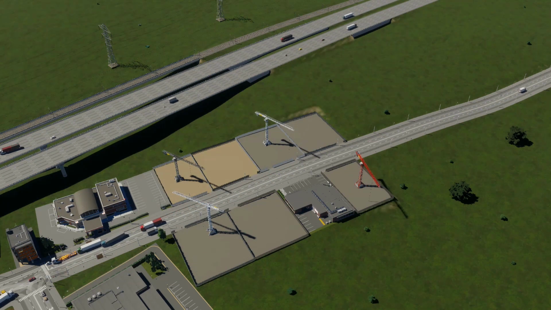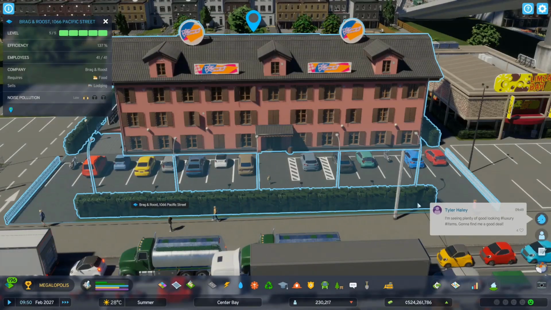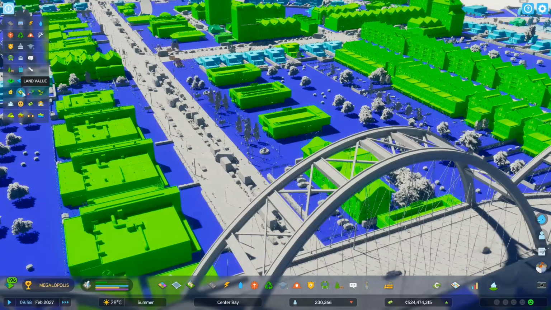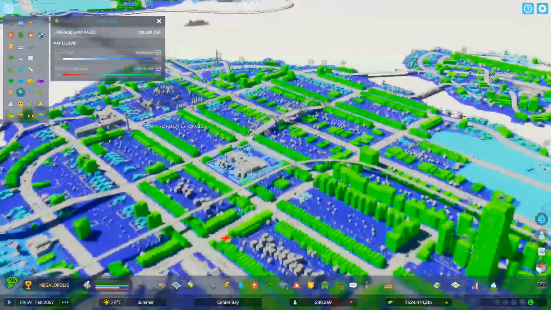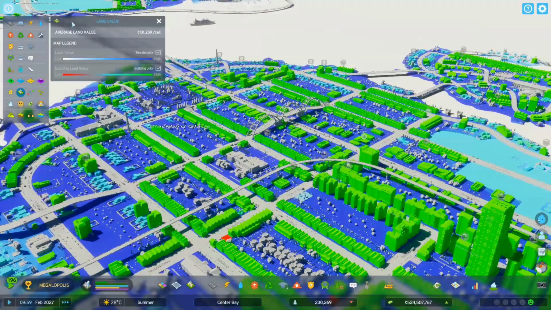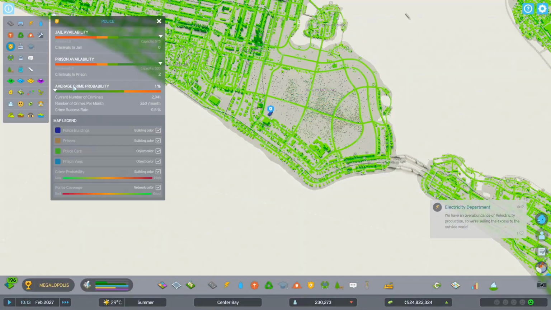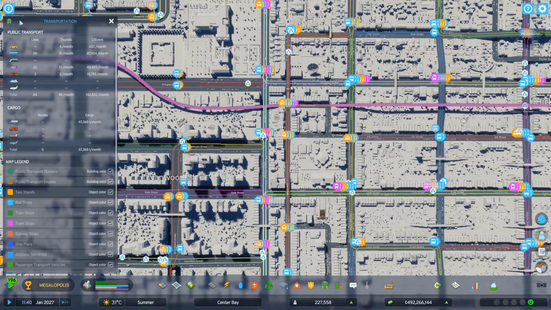When you are talking about a successful commercial area, you don't only need them to build and run commercial buildings, you also need these buildings to level up, because the higher the level, the better they do their jobs. And the first thing you need to do when you want to level up commercial buildings is to increase the land value. The higher the land value of an area, the more the buildings are willing to level up. And to increase the land value, you need to provide all kinds of public services, like fire coverage, police coverage, parks and recreation, and of course, public transportation.